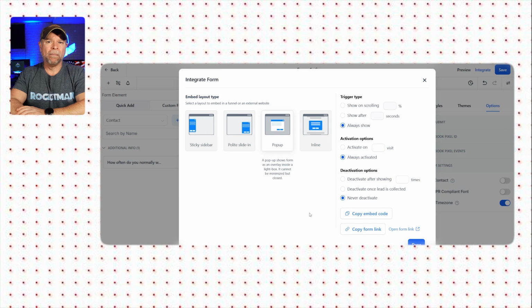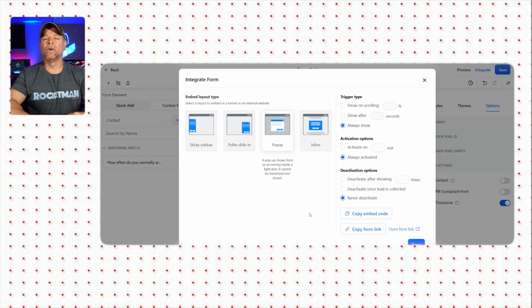If you want to embed the form outside of GoHighLevel, you can use the embed code provided. However, if you're using the GoHighLevel website builder, you can simply add the form directly without needing the code. You can also copy a link to the form, which is handy if you want to share it directly, like texting it to someone. Now, this creates a standalone page with just the form on it.